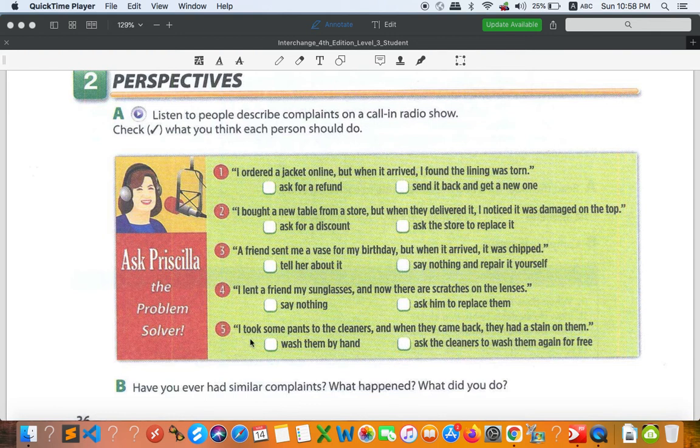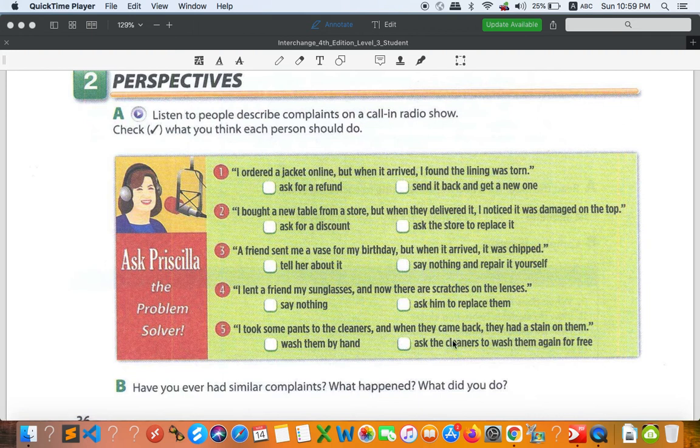Number 5, I took some pants to the cleaners, and when they came back, they had a stain on them. Stain is like a small spot, some kind of coffee over it, or maybe water, some kind of juice spilled over the pants. All right, so we call it a stain.